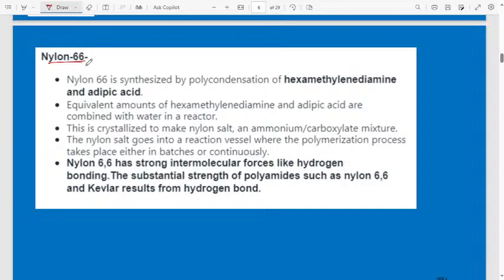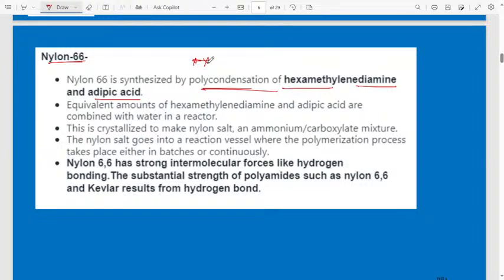Okay, then here nylon 66 is synthesized by polycondensation of hexamethylene diamine and also adipic acid. How is the synthesis of nylon 66 done? The process is polycondensation. This is also very very important. They may ask in the exam.